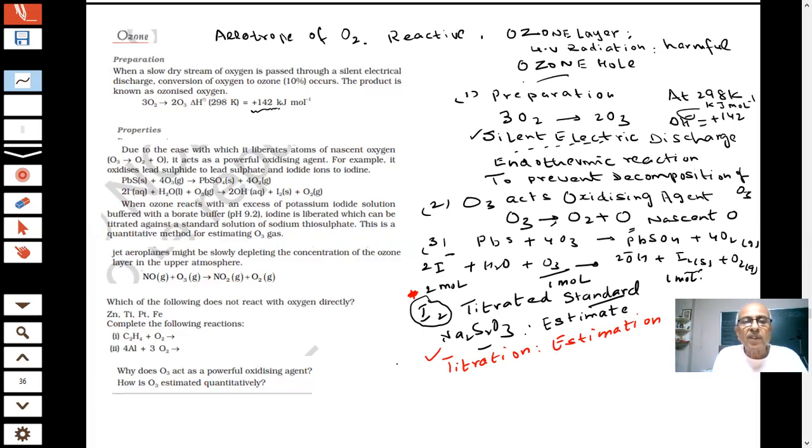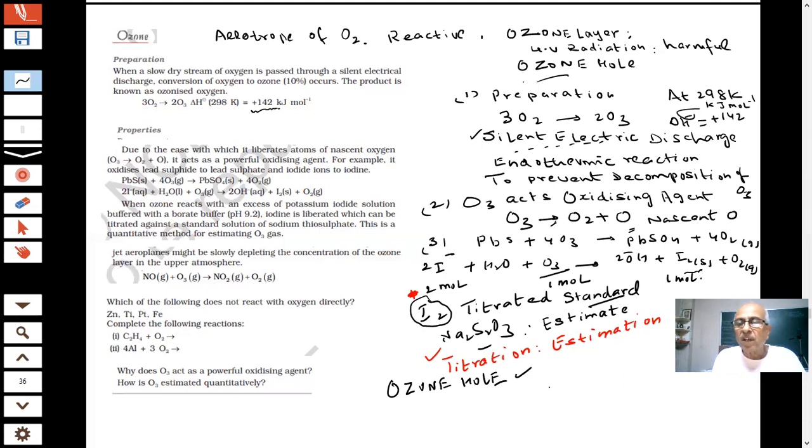One of the problems is that we have told you there is a protective layer of ozone in the atmosphere, and we are saying there is an ozone hole, which is depleting. Already scientific evidence is there. Jet aeroplanes might be slowly depleting the concentration of the ozone layer in the upper atmosphere.